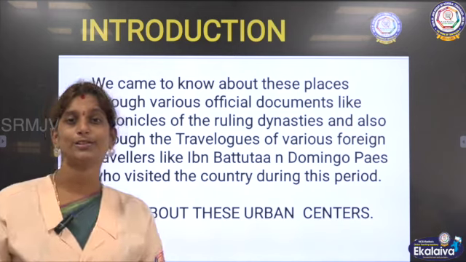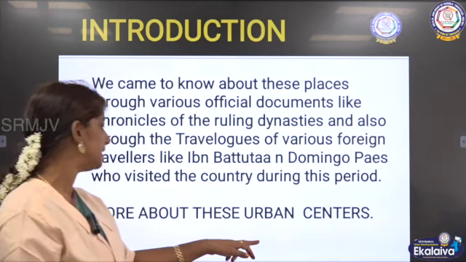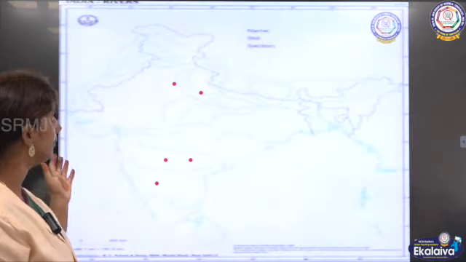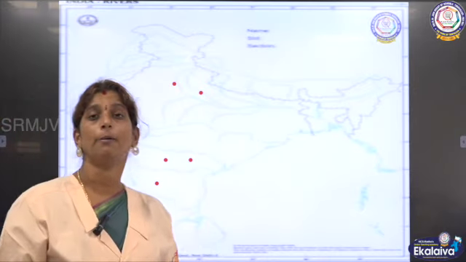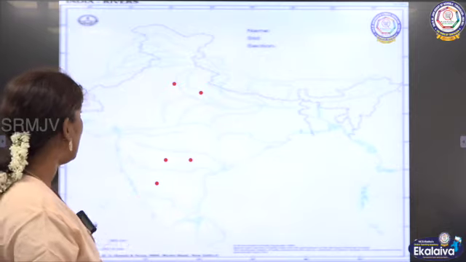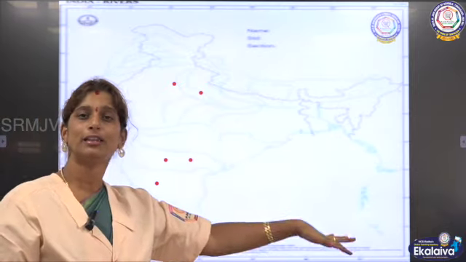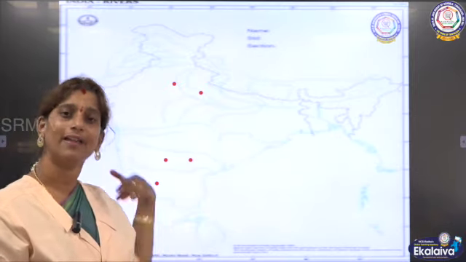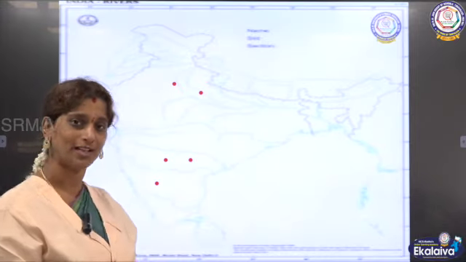So now we are going to see more about these urban centers. First we are going to see about capital towns. We will first see what are all the places of these capital towns, and then we will mark the same on the map, shall we?